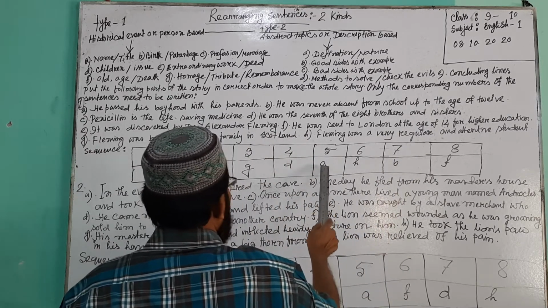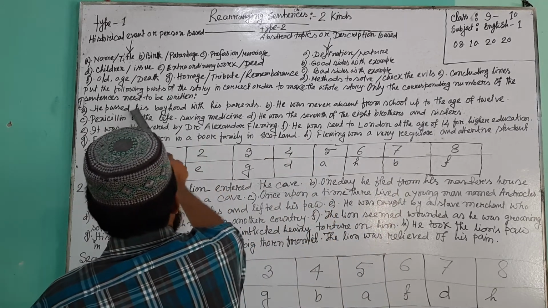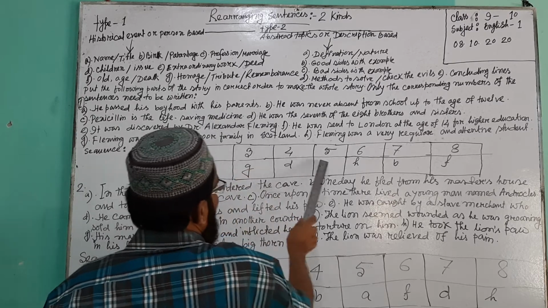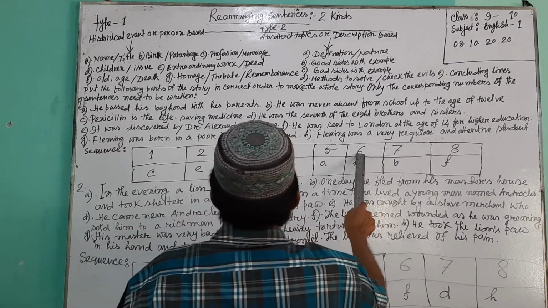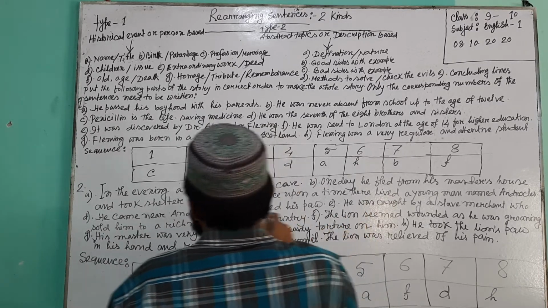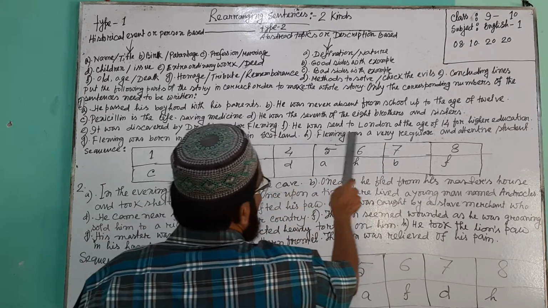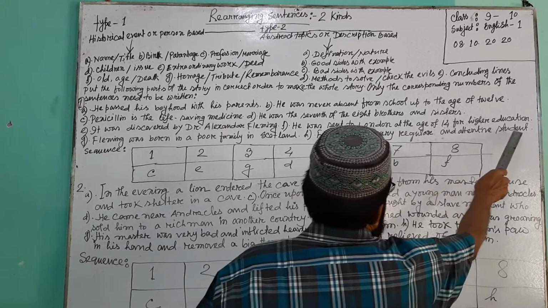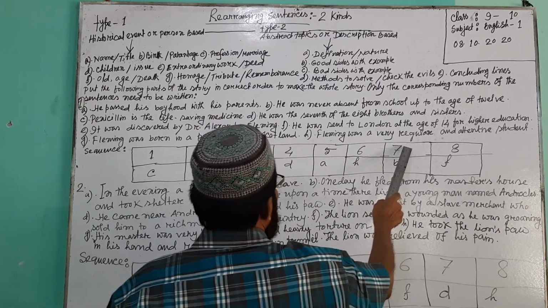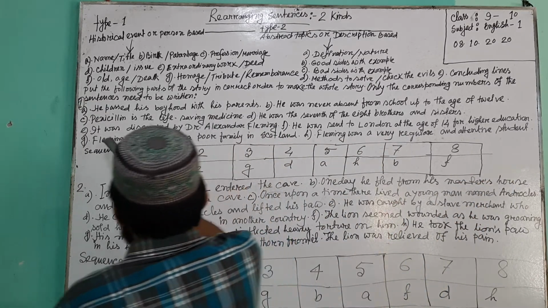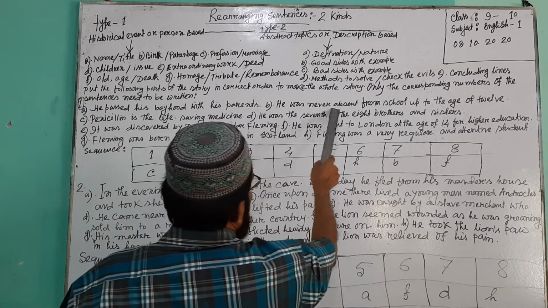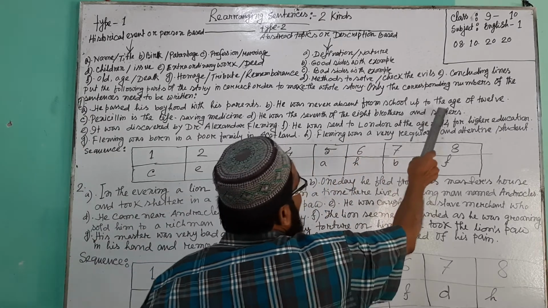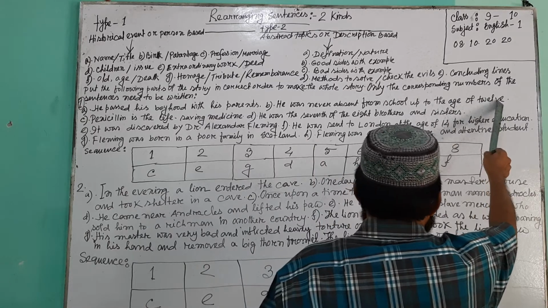Number 5 is A: He passed his boyhood with his parents. Number 6 is H: Fleming was a very regular and attentive student. Number 7 is B: He was never absent from school up to the age of 12.